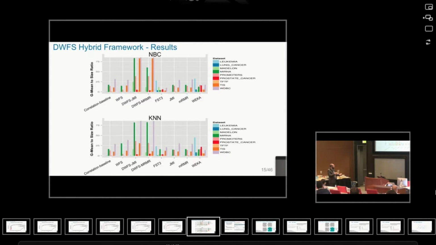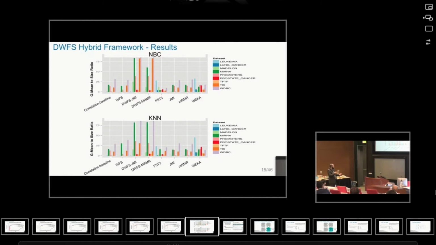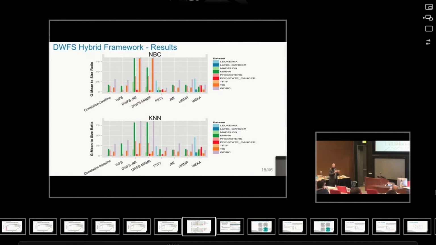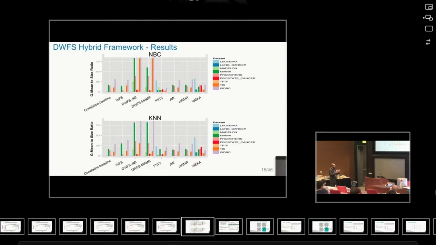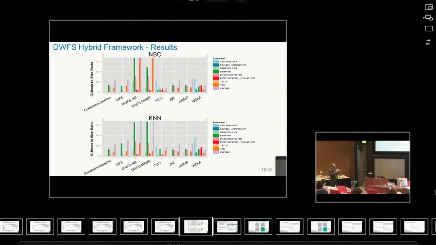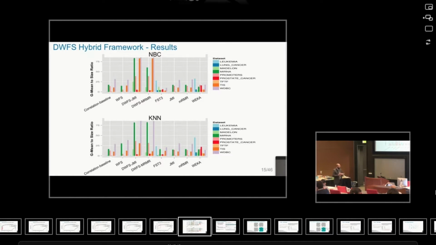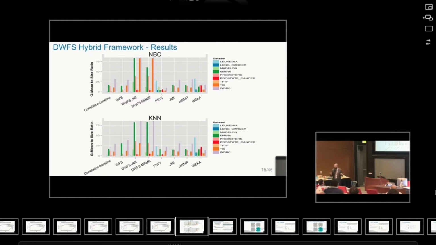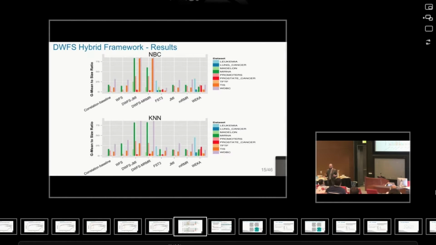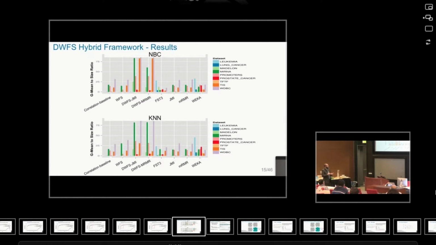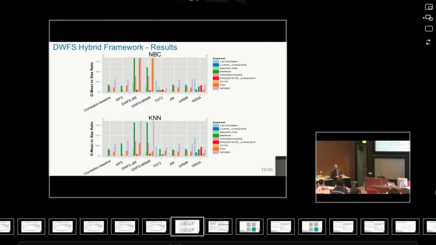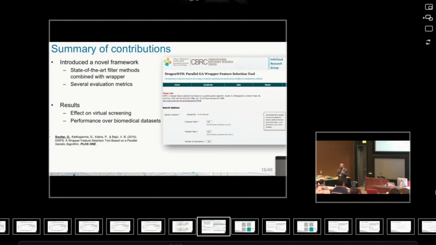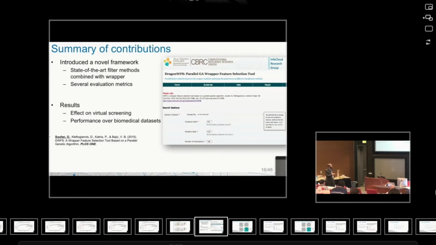This plot gives the comparison of these different methods for different data sets. The y-axis here measures the geometric mean to size ratio, which means I want this to be as high as possible. I want performance high, and the size, which reflects the number of features, as small as possible. For the KNN classifier, in 6 out of 9 data sets, our method outperformed the others. For the naive Bayes classifier, we outperformed the others in 4 out of 9 data sets. So far in this part, we introduced DWFS, or Dragon Wrapper Feature Selection. This is an online tool that can be accessed.